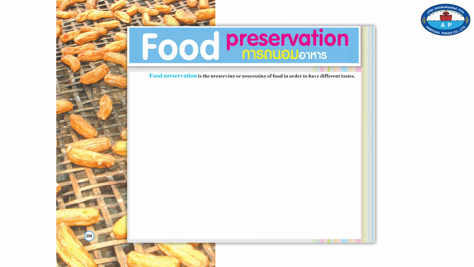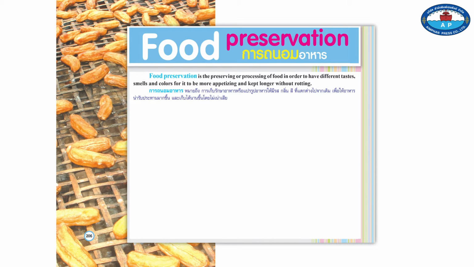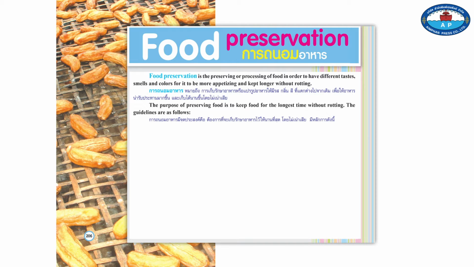Food preservation. Food preservation is the preserving or processing of food in order to have different tastes, smells, and colors, for it to be more appetizing and kept longer without rotting. The purpose of preserving food is to keep food for the longest without rotting. The guidelines are as follows.